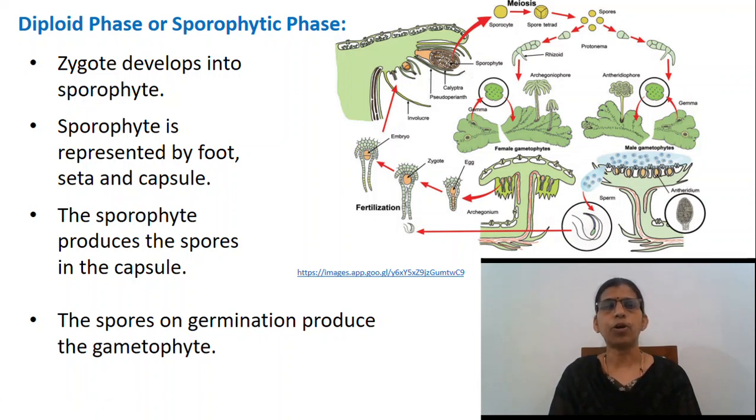The sporophyte produces the spores in the capsule. This is the diploid phase. During the formation of spores, the spore mother cells divide meiotically and haploid spores are produced. The production of spores is the beginning of the gametophytic or the haploid phase. The spores germinate and produce gametophytes which bear the sex organs.